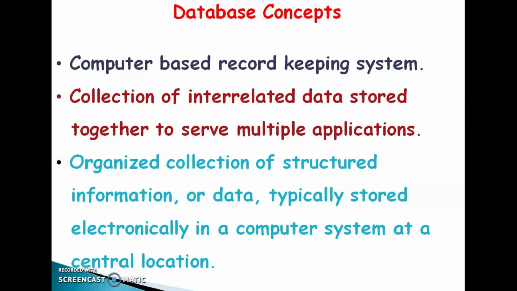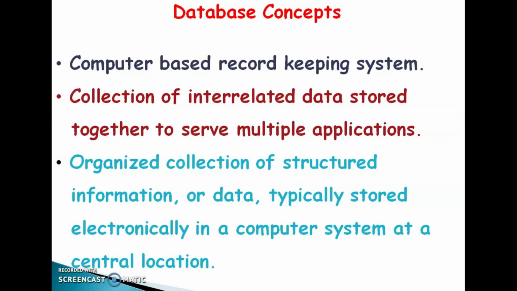It's a computer-based record-keeping system. Collection of interrelated data stored together to serve multiple applications. Only interrelated data we can store in a table.